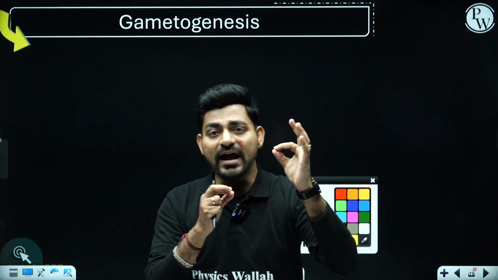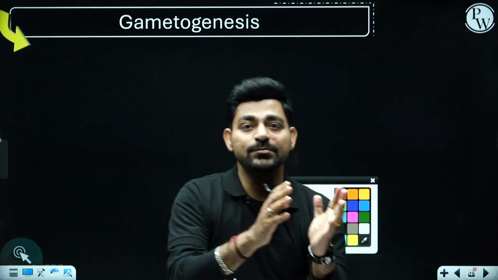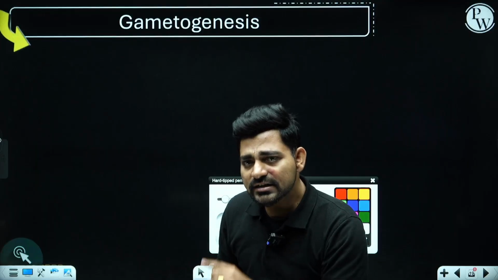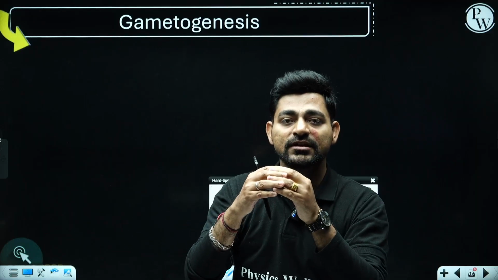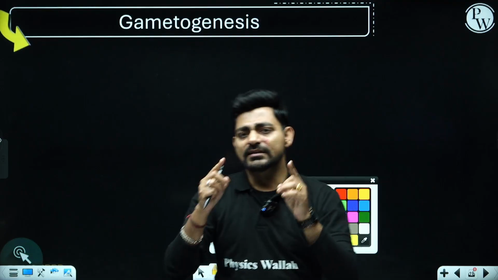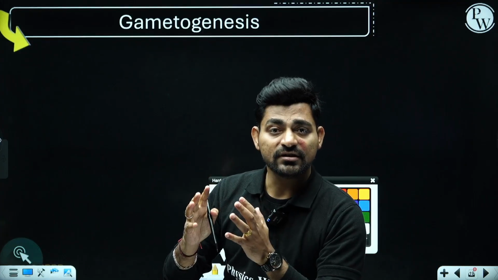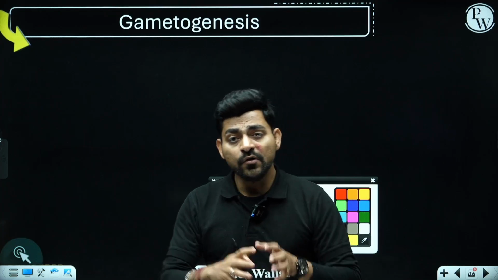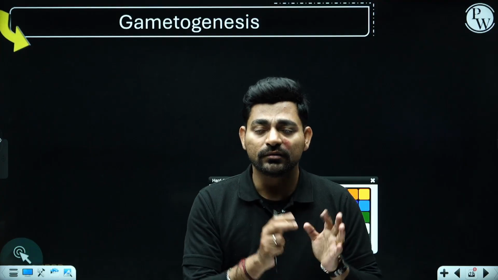Then transfer of sperms or male gametes into the reproductive tract of the female by the process of insemination, and third step, fusion of male and female gametes to produce the diploid zygote, the first cell of life. And the fourth step is the formation of the embryo and implantation of that into the uterine wall, right?